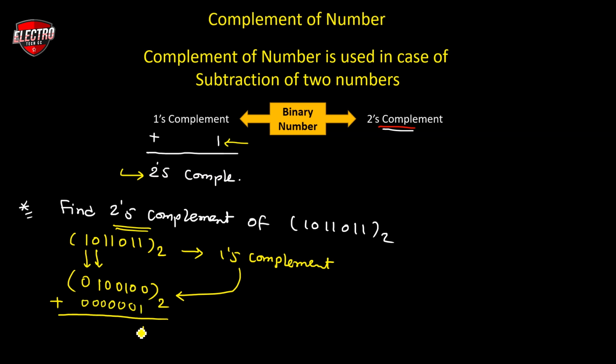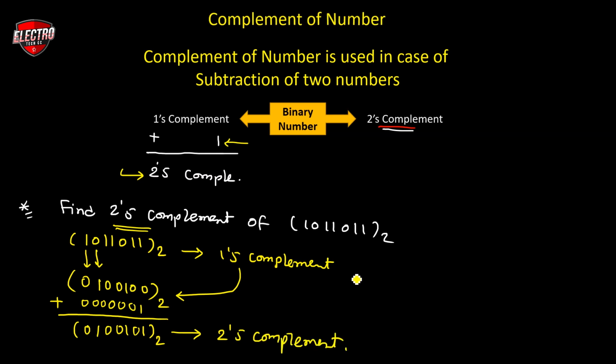That is, 0 plus 0 is 0, 1 plus 0 is 1, 0 plus 0 is 0, 0 plus 0 is 0, 0 plus 1 is 1, and 0 plus 0 is 0. This is the 2's complement of the given question.